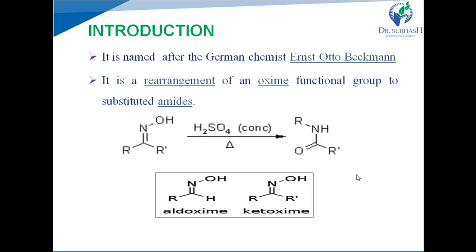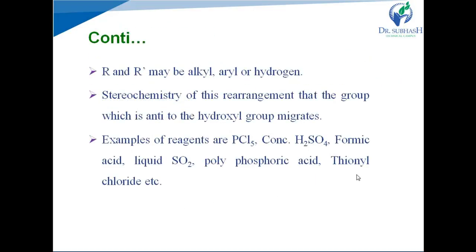The R group, which is anti to the hydroxyl group, is migrated to the nitrogen. See in this structure, of R and R dash, R is anti to the OH group, that's why R is migrated to the nitrogen and forms the corresponding amide function. Now the different types of acid catalysts that can be used for the Beckmann rearrangement reaction are PCl5, concentrated sulfuric acid, formic acid, liquid sulfur dioxide, polyphosphoric acid, and thionyl chloride, that is SOCl2, etc.